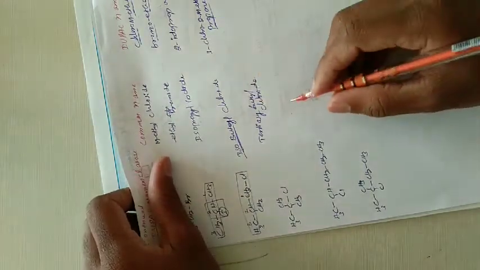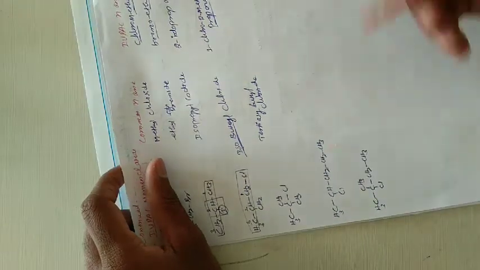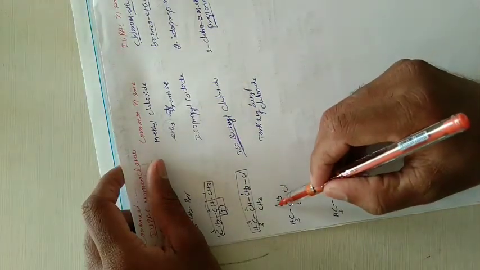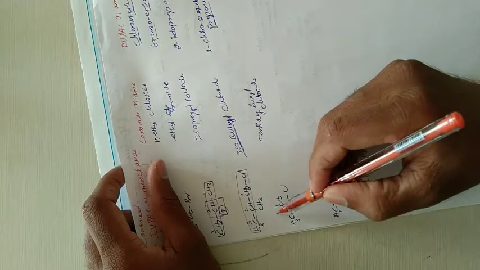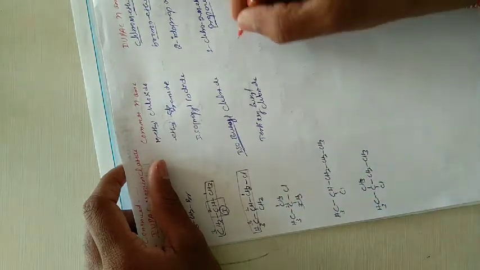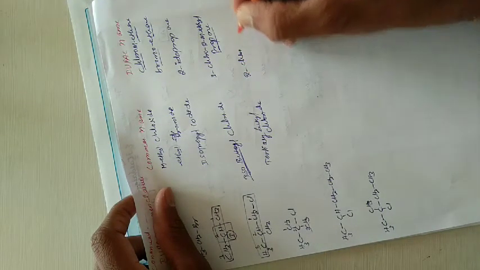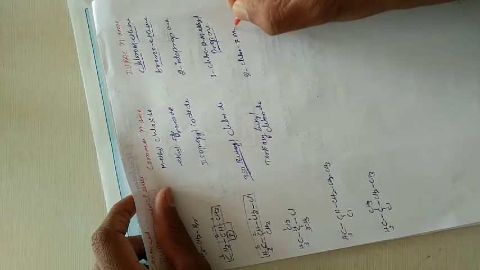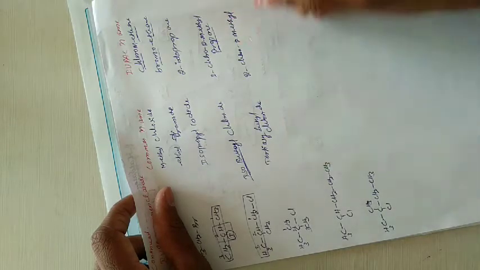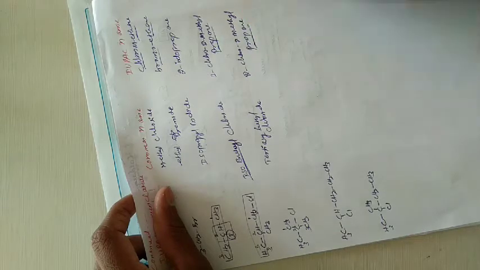Tertiary butyl chloride. This is the common name of this compound, (CH3)3C-Cl. Next, what is the IUPAC name? You have to start numbering from here: 1, 2, 3. This is the longest chain; otherwise, you can select this one as well. The IUPAC nomenclature for this one is 2-chloro, then 2-methyl propane. 2-chloro-2-methyl propane is the IUPAC nomenclature.